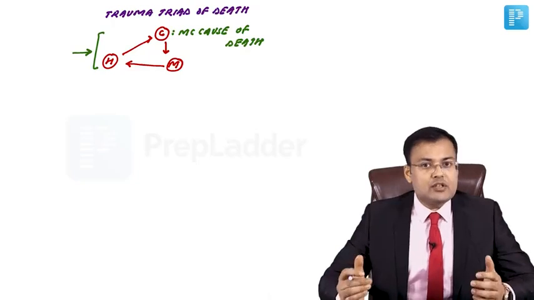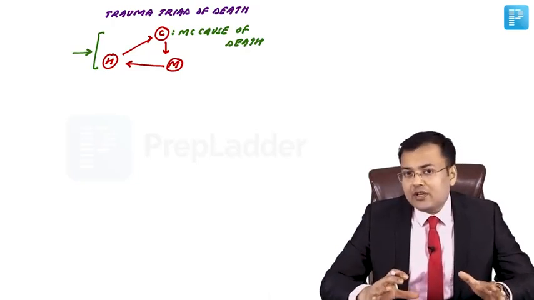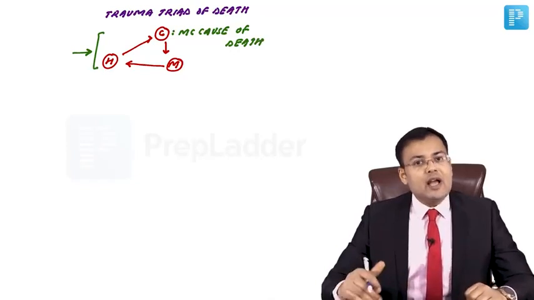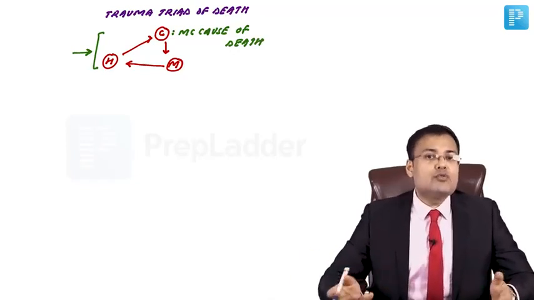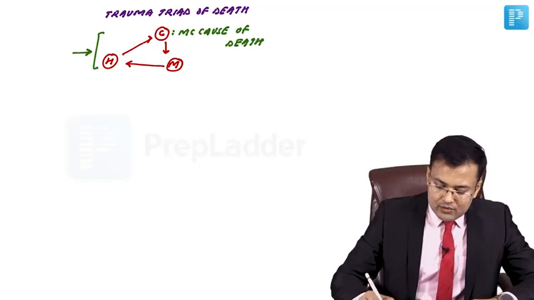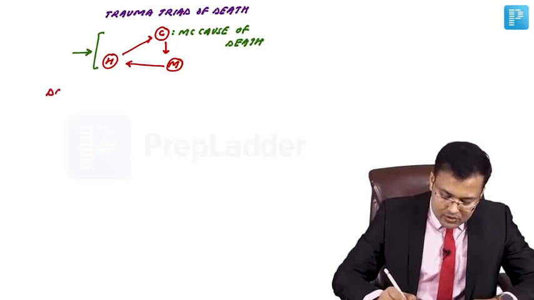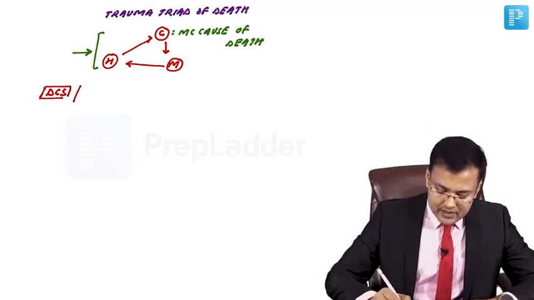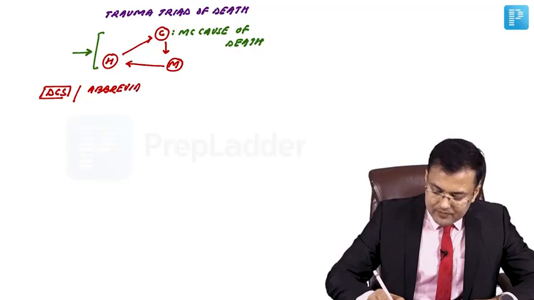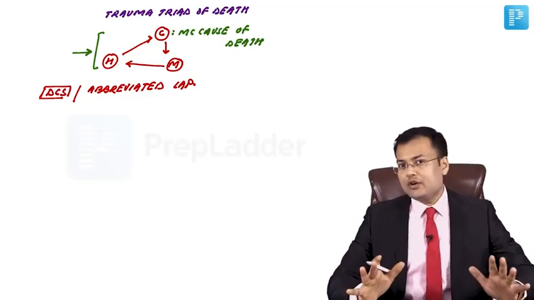So damage control surgery means just control the damage, resuscitate the patient, and in second surgery, what? Go for definitive operation. So we are going to discuss damage control surgery. What's the other name of damage control surgery? It's also known as abbreviated laparotomy concept.